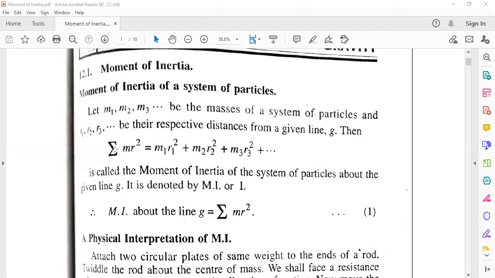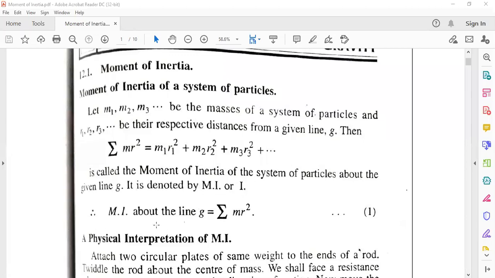Then the summation of m r square, that is m1 r1 square plus m2 r2 square plus m3 r3 square plus so on, is called the moment of inertia of the system of particles about the given line G. Here G is the given line. It is denoted by MI or simply by I.